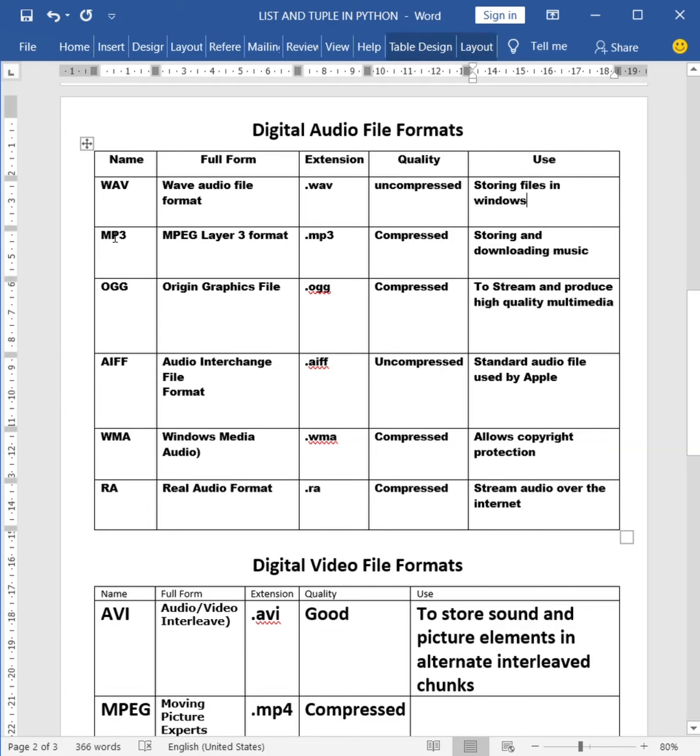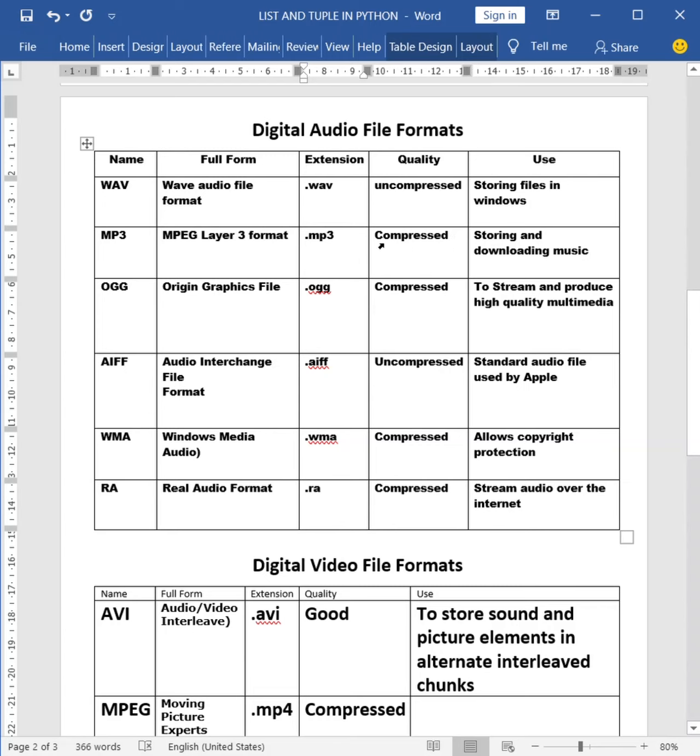The next one, MP3. We all are familiar with MP3 format. Only audio format, we know that. So MP3 in the full form is MPEG Layer 3 format. MPEG stands for Moving Picture Experts Group. In that, the third layer format is known as MP3 format. All the MP3 files will be having the extension .mp3.